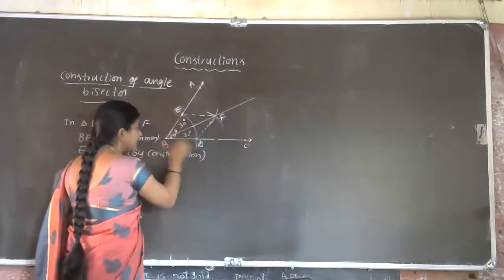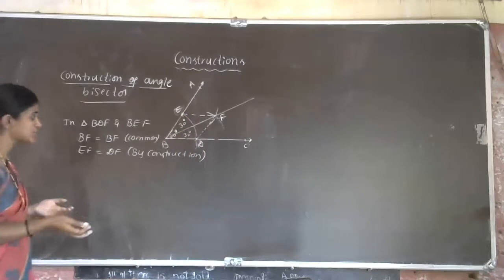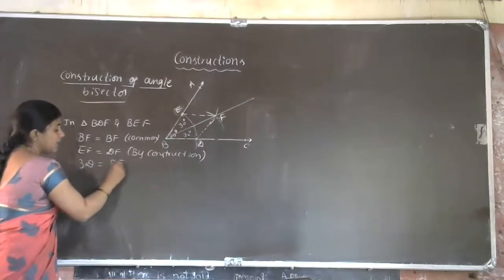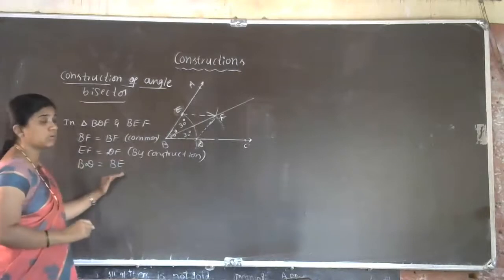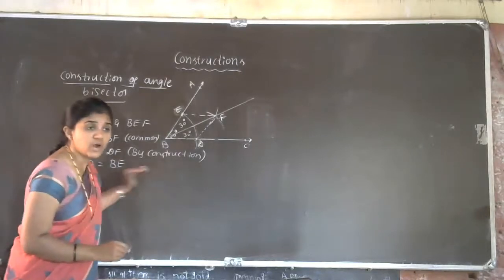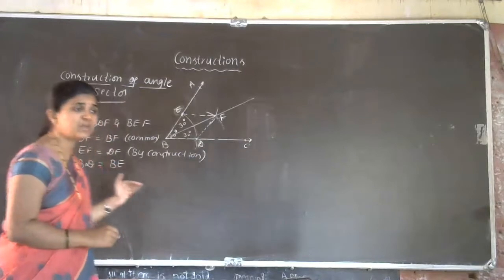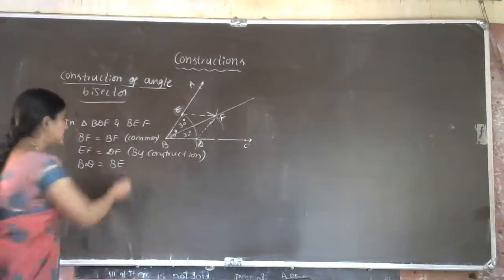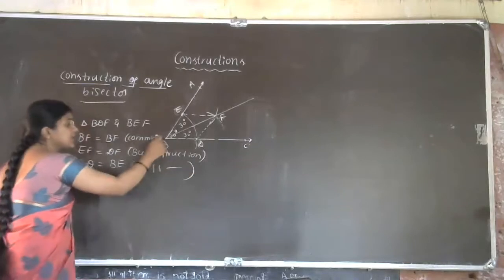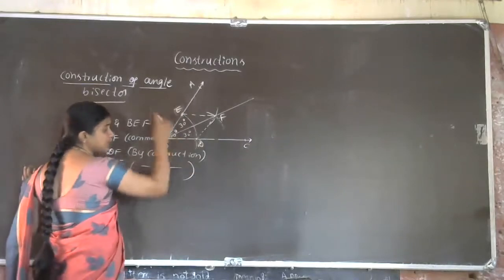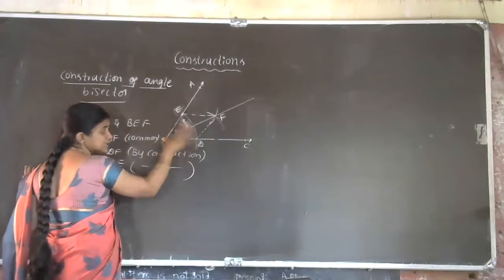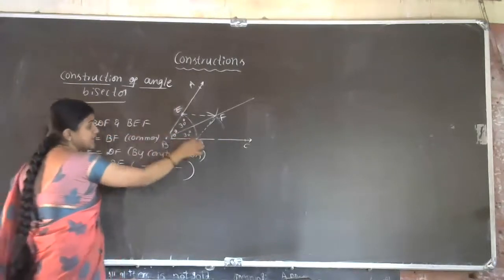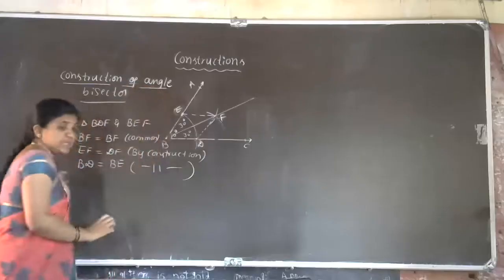So that is also by construction only. BD is equal to BE. Okay, BD is equal to BE. So what reason will we take for this? Construction only, we constructed it. So by construction only, this BD is equal to BE, we took the same radius. So for that only we drew the circle like this. So that's why this BD measurement is equal to BE measurement.